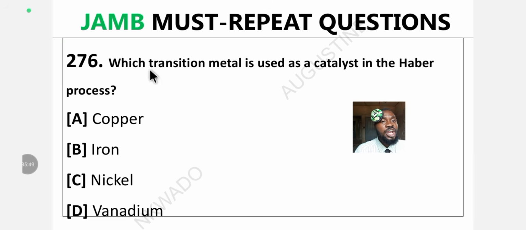Question 276. Which transition metal is used as a catalyst in the Haber process? A. Is it copper? B. Is it iron? C. Is it nickel? D. Is it vanadium? I know you know the answer to this question. Please drop the answer in the comment section. I taught this in a simplified way. Do not disappoint me, please.